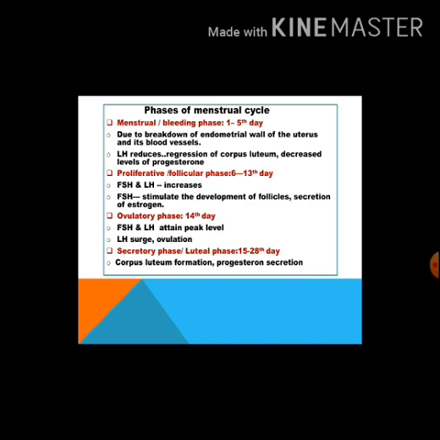After ovulation, the cycle enters into the fourth phase, the secretory phase or luteal phase. It starts from the 15th day. It lasts till the 28th day. After ovulation, the Graafian follicle is transformed into a yellow granular mass of tissue called the corpus luteum. It secretes a large amount of progesterone, which is essential for maintenance of the endometrium, implantation of the fertilized ovum, and other events of pregnancy.